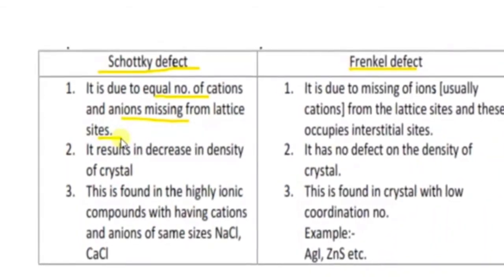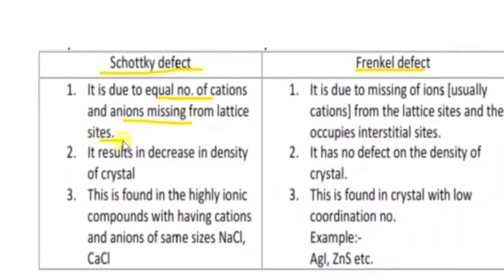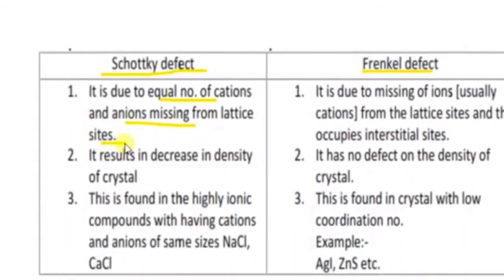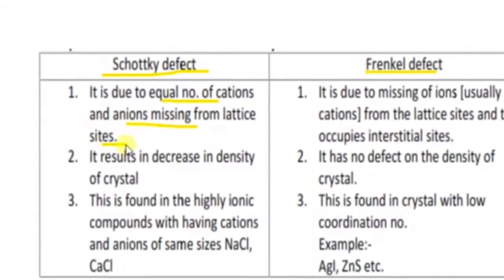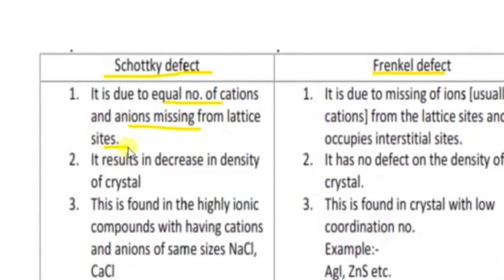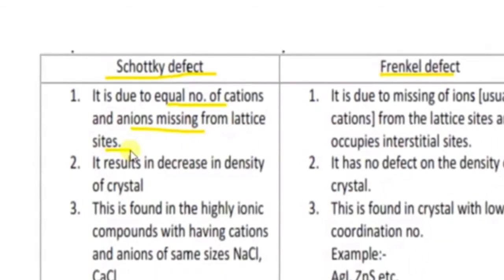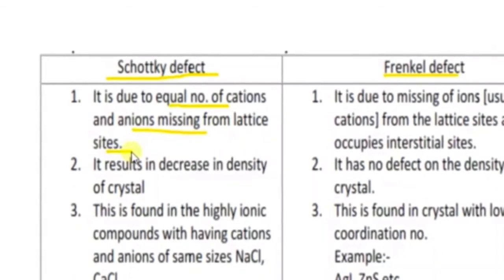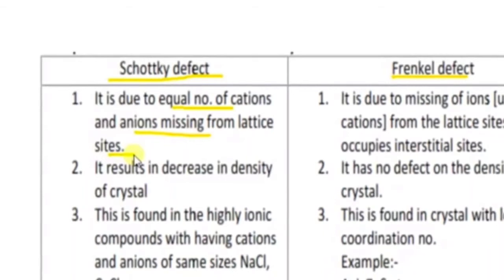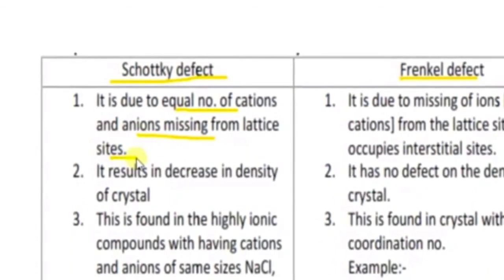Next we come to the second point. Schottky defect results in a decrease. Quite commonly both the cations and anions decrease, so the density decreases. When it comes to Frenkel defect, if the ions are missing and occupy other sites, the density never changes. Okay, the last point: these are found in highly ionic compounds having cations and anions of equal number and equal size.